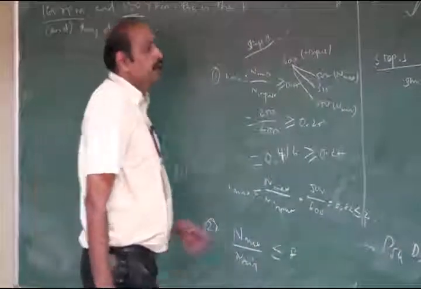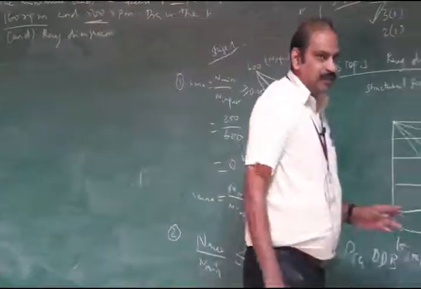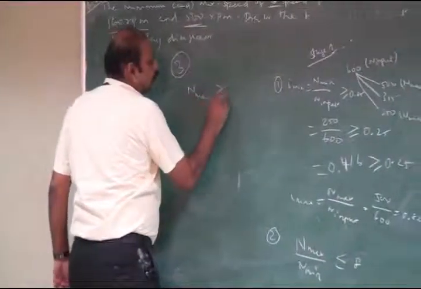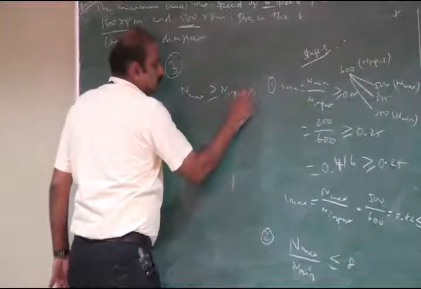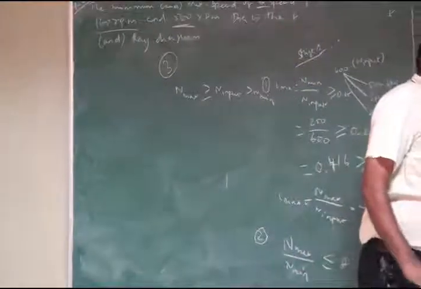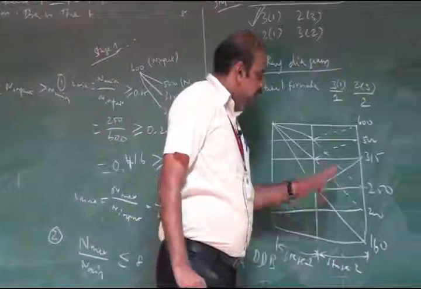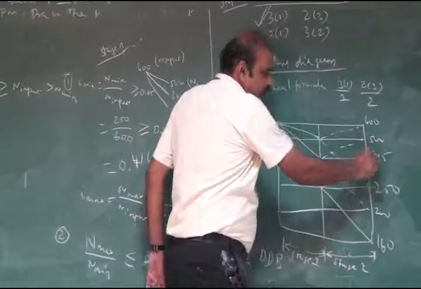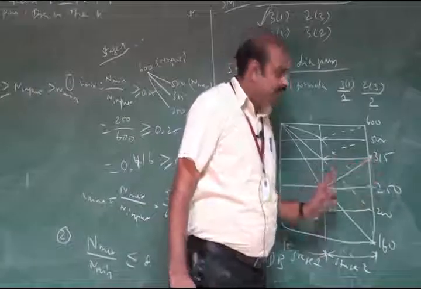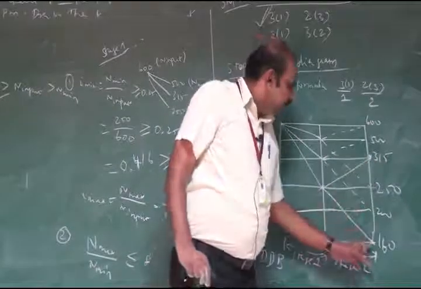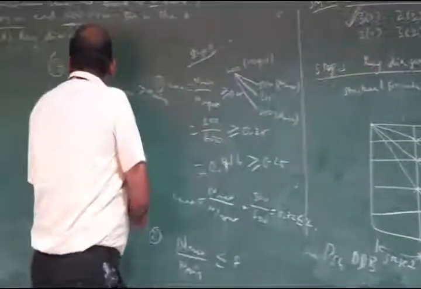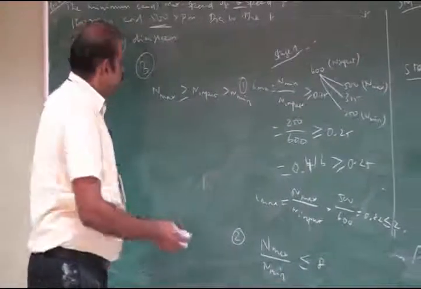Then the third condition, in all stages except the first stage, n max should be greater than n input, and n input should be greater than n minimum. In the second stage, this is the maximum, this is the minimum and this is the input. The maximum is greater than n input, and at the same time n input is greater than n minimum. So these three conditions are satisfied.